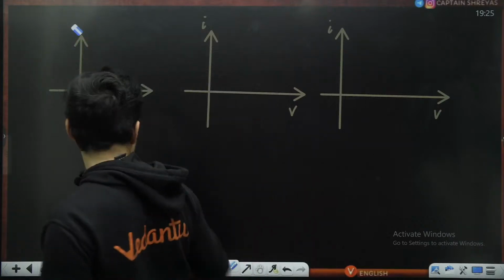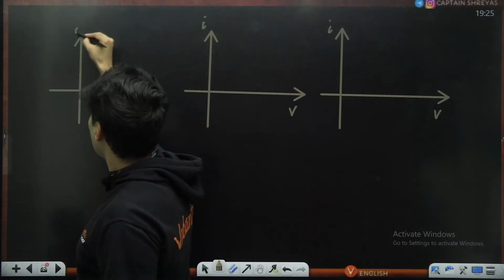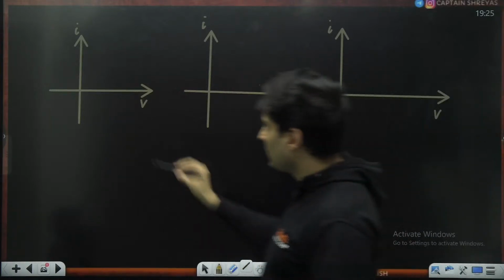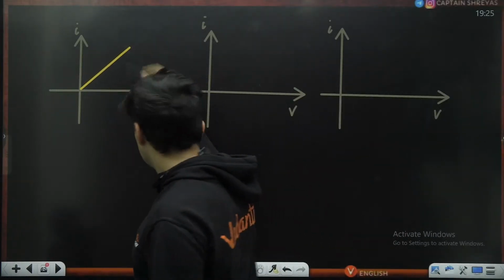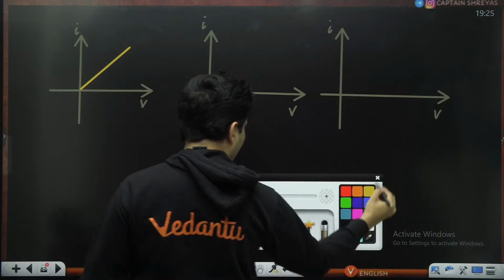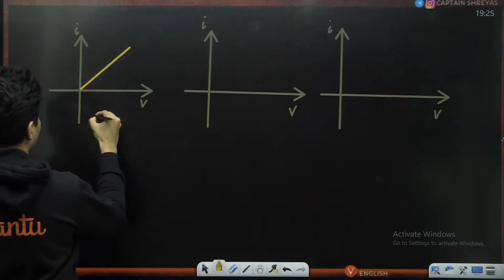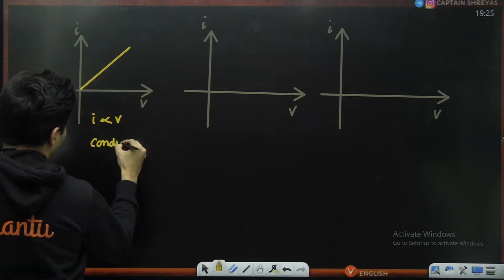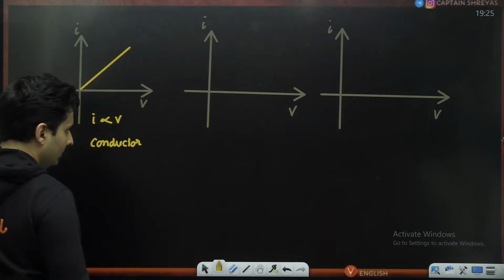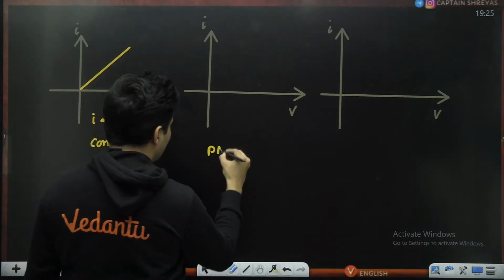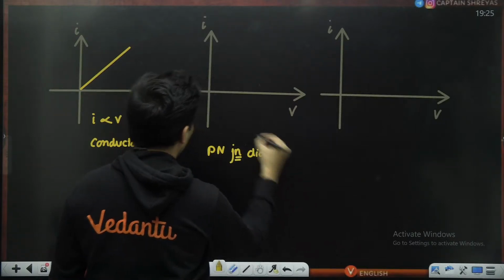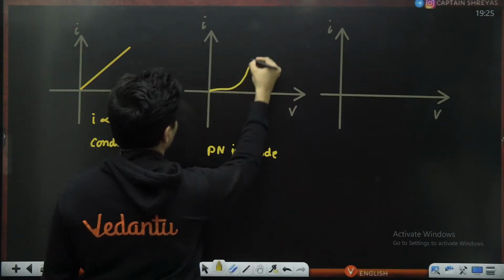And then for a conductor, the graph will be like this, where the current will be directly proportional to the voltage for a conductor. Then for a PN junction diode, the graph will be like this.